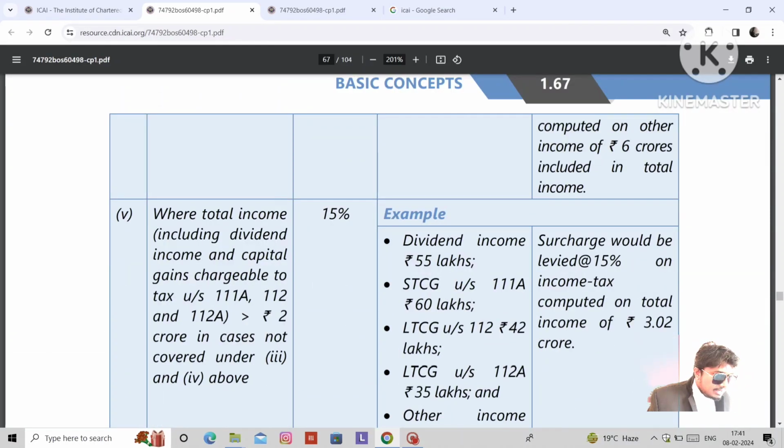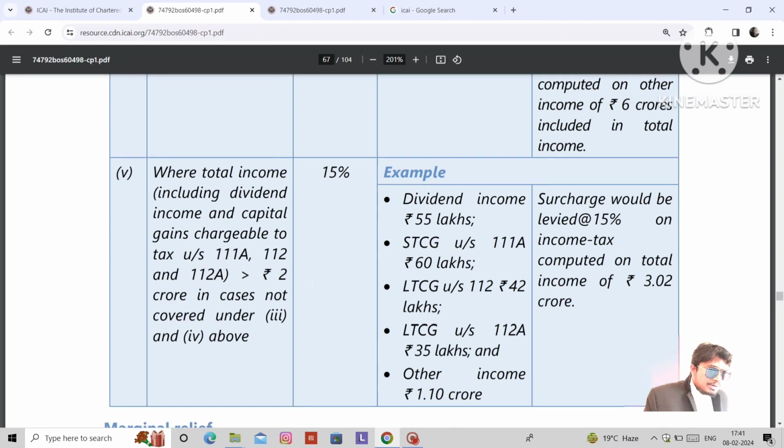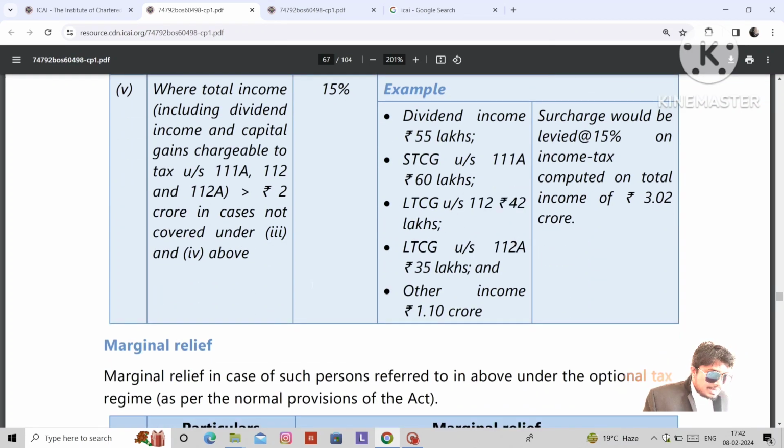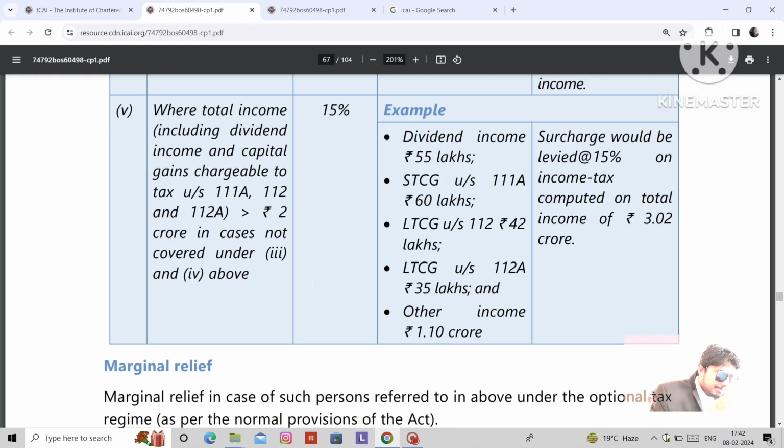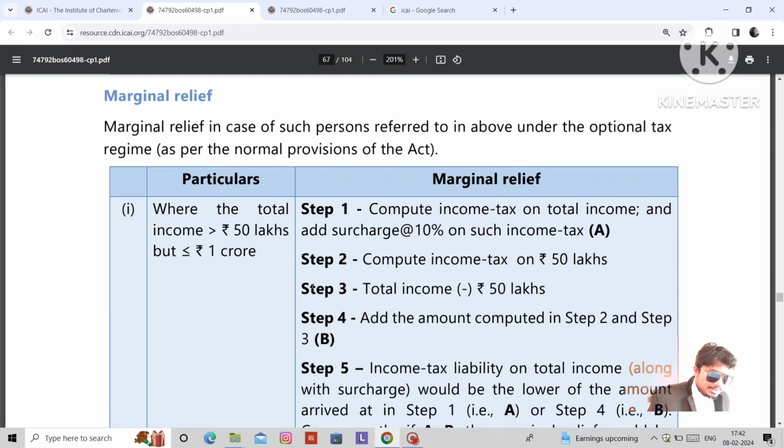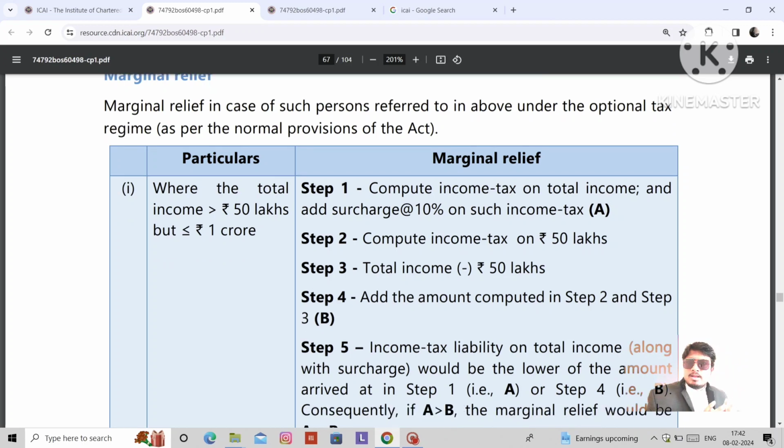Okay. Let's see another. Where the total income, including dividend income and capital gains chargeable to tax under section 111A, 112, 112A, is greater than 2 crores, in cases not covered in 3 and 4, 15% is the surcharge. We just saw the surcharge rates. Now we see the marginal relief concept, how the marginal relief will be computed.